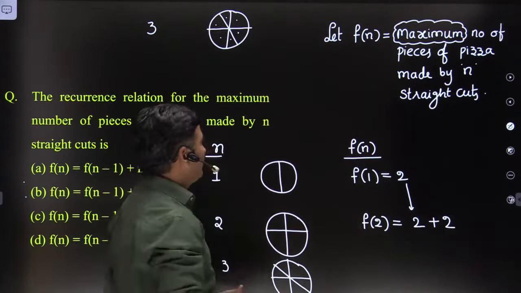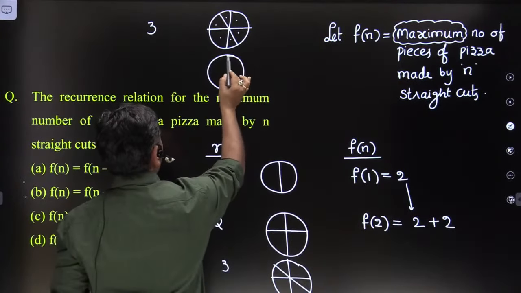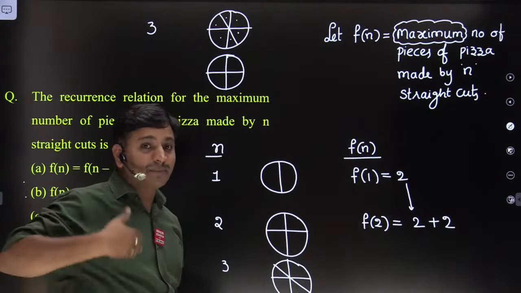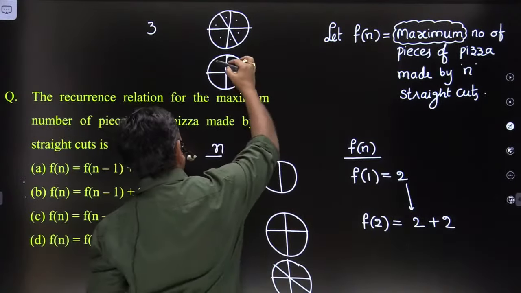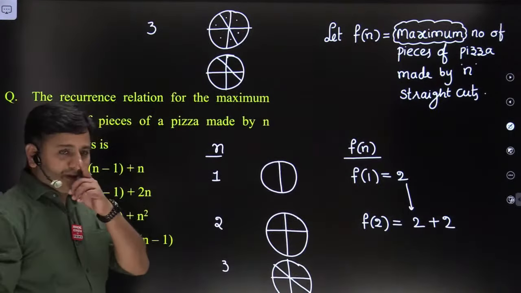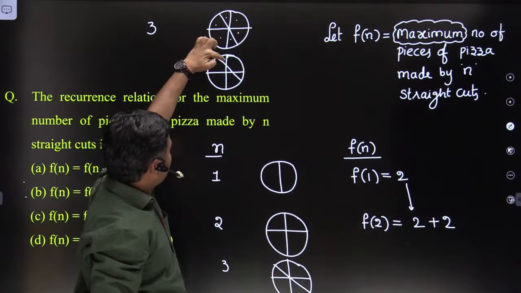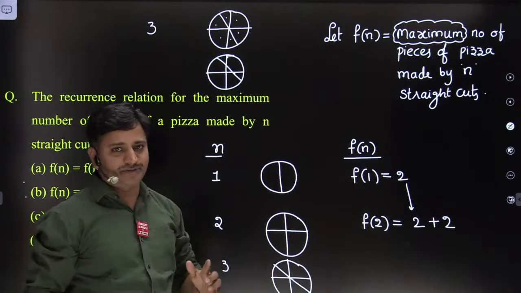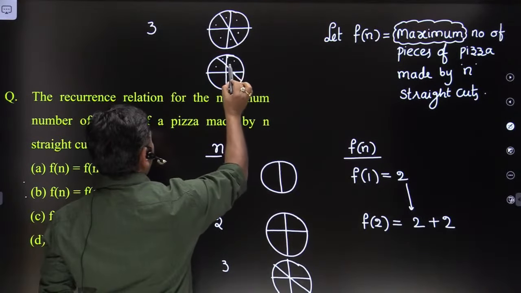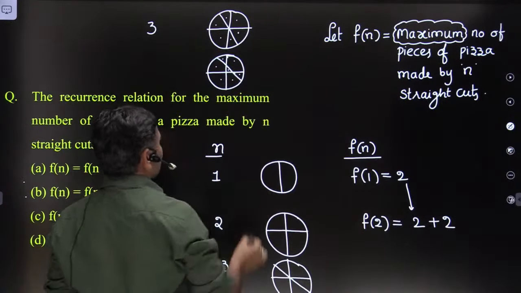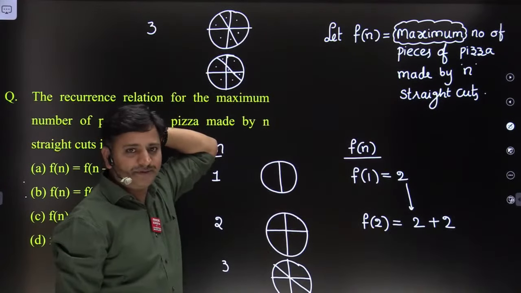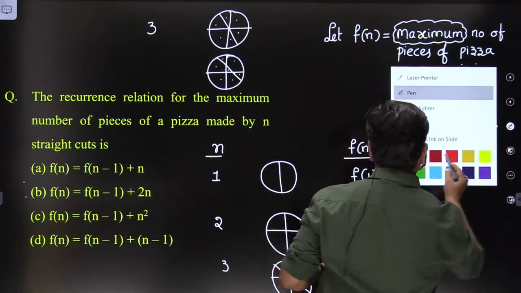Let me try another way. Initially we have 2 straight cuts. Now I am drawing the third straight cut in such a way that the number of pieces is maximum. The third straight cut must intersect the previously drawn 2 straight cuts at 2 distinct points, so that the number of pieces increases. Observe how many pieces there are: 1, 2, 3, 4, 5, 6, 7. 7 pieces this time. Earlier we had only 6 pieces. Let me explain this point one more time, friends.